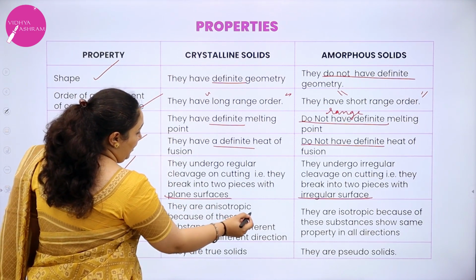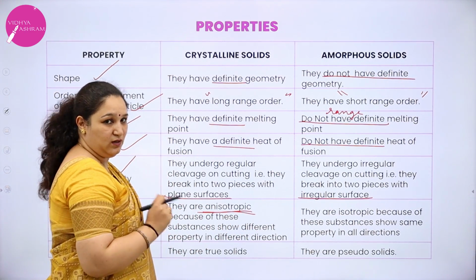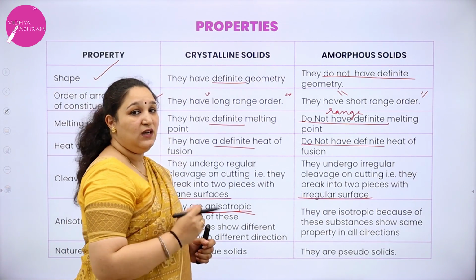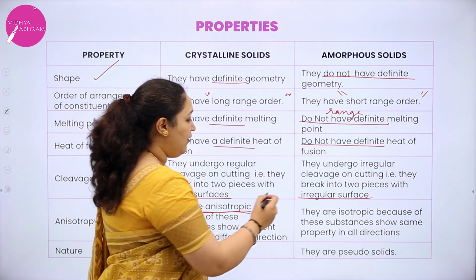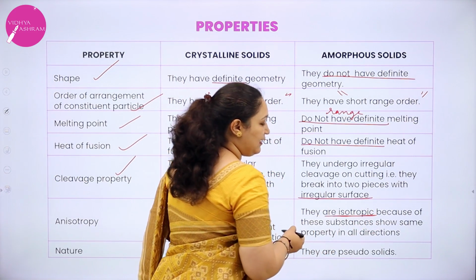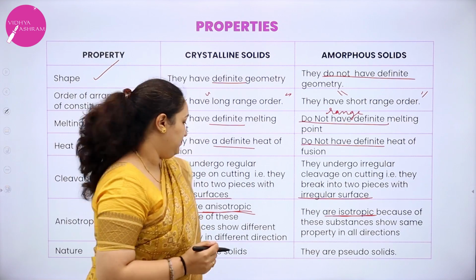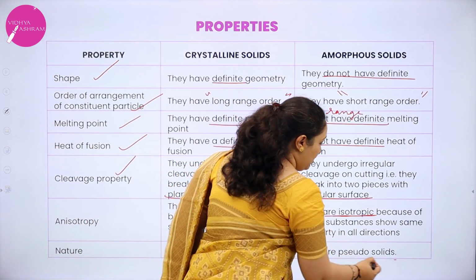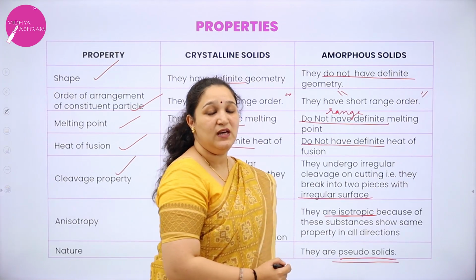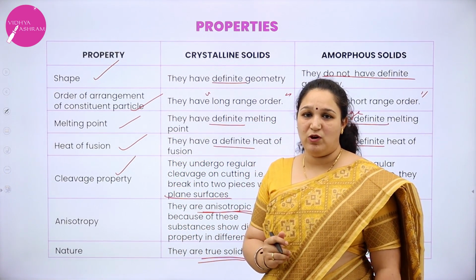Anisotropy: crystalline solids are anisotropic in nature, that is the value of the physical property will change when the direction changes, whereas amorphous solids are isotropic, you will get the same value of the physical property in all directions. Last one is they are true solids and these are pseudo solids. So these are the properties of crystalline and amorphous solids.